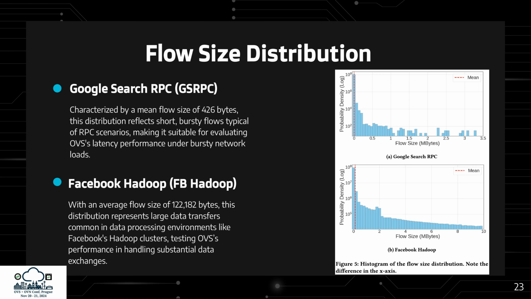On the other hand, the Google Search RPC distribution, with a mean flow size of just 426 bytes, captures short, bursty flows common in remote procedure call scenarios. This is useful for evaluating OVS's latency performance under highly dynamic, bursty network loads. In the figures on the right, we see probability density histograms of the two distributions. Note the difference in the x-axis where the Facebook distribution is made up of more large flows.